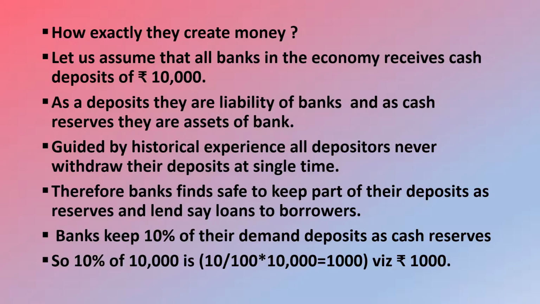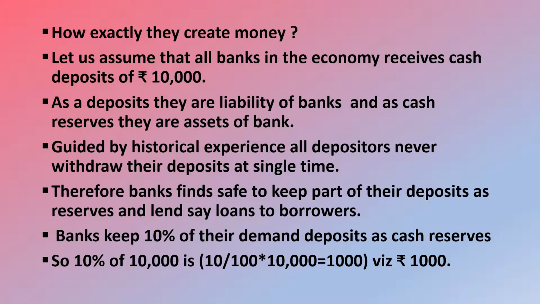Friends, let us assume that all banks in the economy receive a cash deposit of rupees 10,000. This 10,000 as deposits is a liability of the banks, but as cash reserves, it is an asset of the bank. Guided by historical experience, depositors never withdraw all their deposits at a single time.